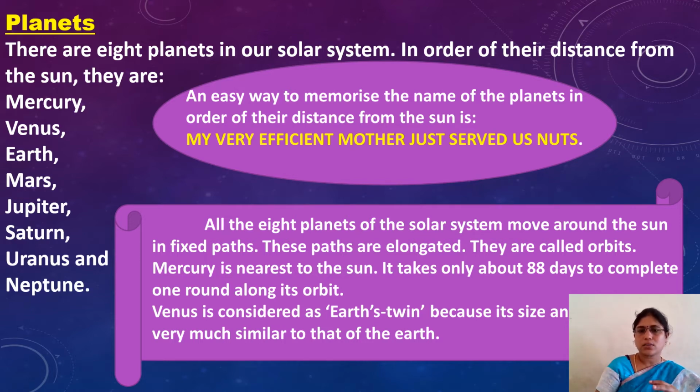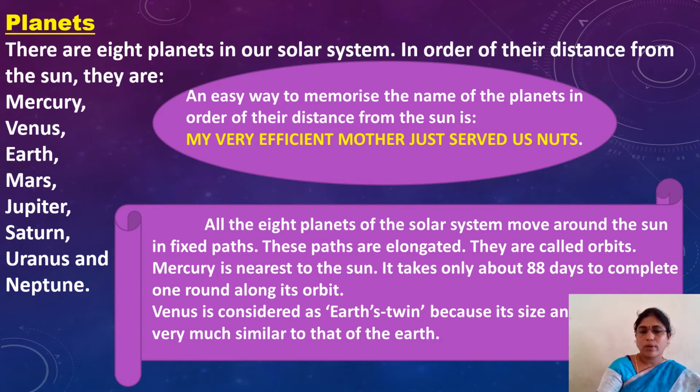So all these 8 planets of the solar system move around the sun in their fixed path, which we call orbits. They're revolving around the sun in a fixed path, which we call an orbit. Orbits are nothing but the path on which our planets revolve around the sun. Here our first planet Mercury is very near to the sun. So it takes about 88 days to complete one revolution because it is the nearest planet to the sun.